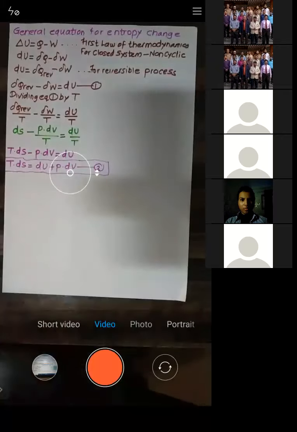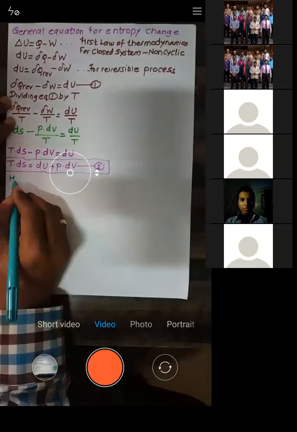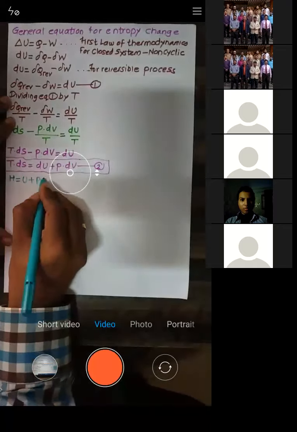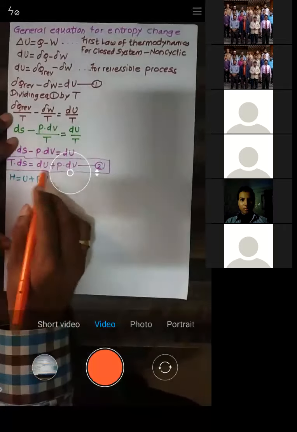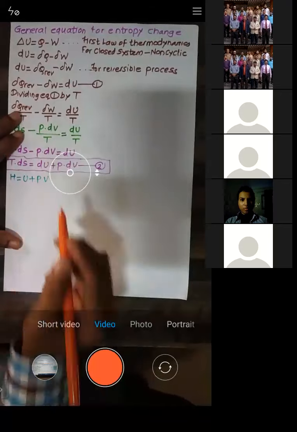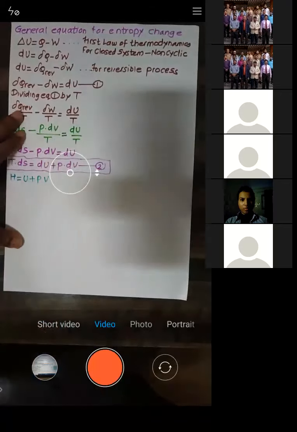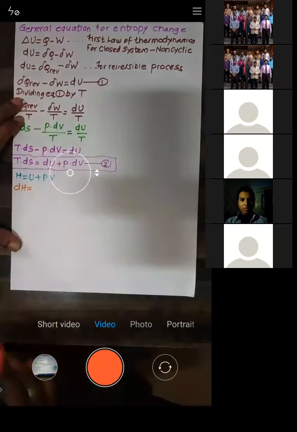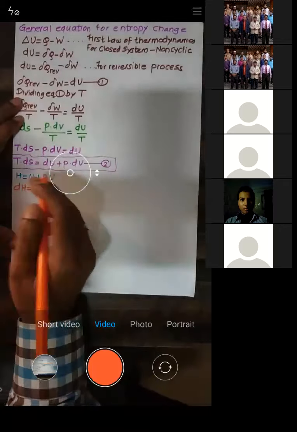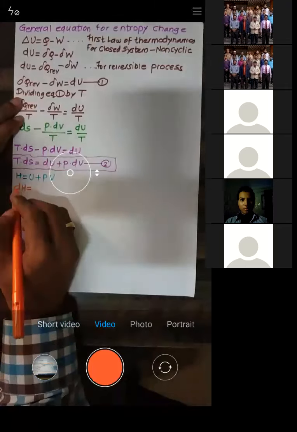Now see, in the first chapter, when we defined enthalpy, we defined H is equal to U plus PV. Enthalpy is given by the addition of internal energy plus PV. Now I will write down the smaller form. So differentiation of H is dH, differentiation of U is dU.